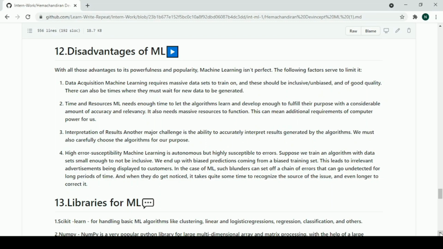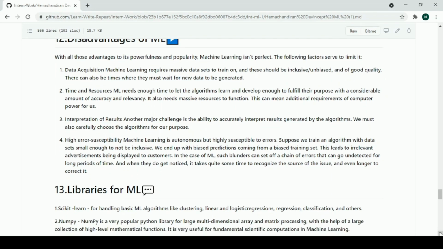Time and resources. ML needs a sufficient amount of time to let the algorithms learn and develop enough to fulfill their purpose with a considerable amount of accuracy and relevancy. This can mean additional requirements of computing power too. Next comes interpretation of results. It's another major challenge for ML, that is the ability to accurately interpret results generated by the algorithms. We must also carefully choose the algorithms which we are using for our purpose.